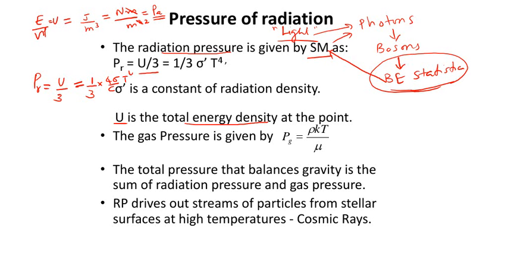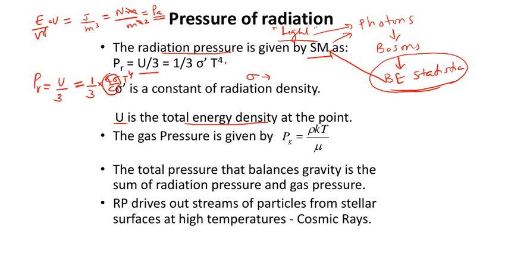This is the way it comes, 4 sigma by c, where c is the velocity of electromagnetic radiation in vacuum. Sigma is a constant we have already seen, which appears in the laws of electromagnetic radiation, or you can say black body radiation.